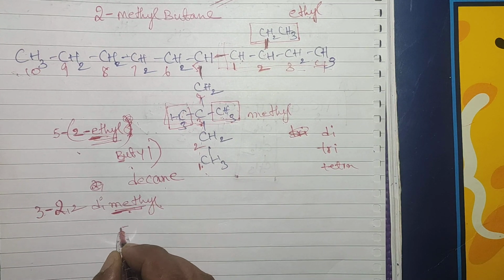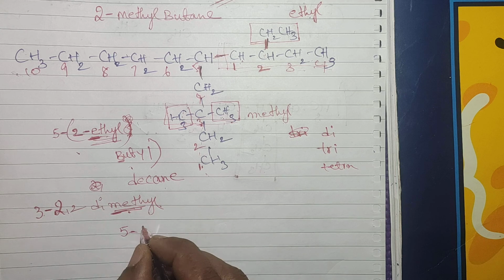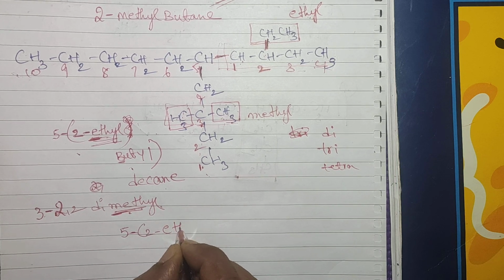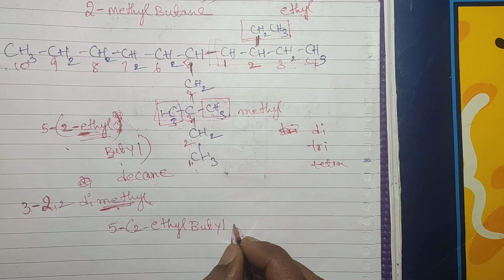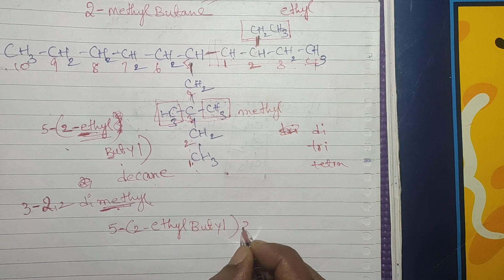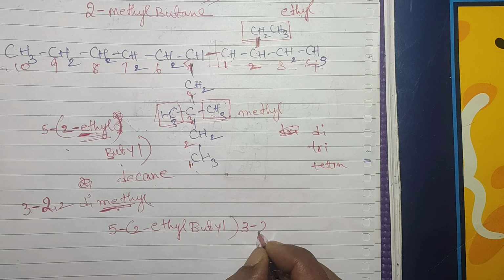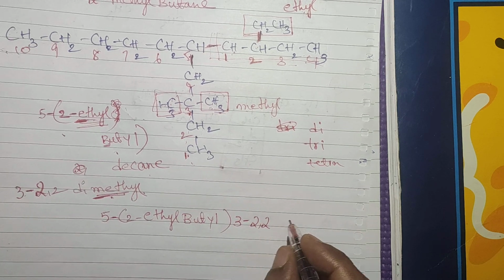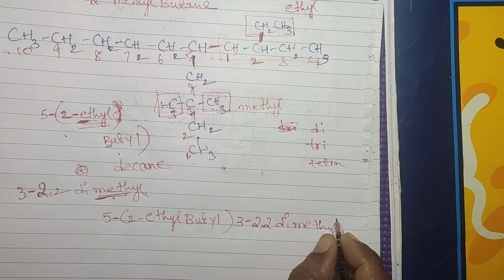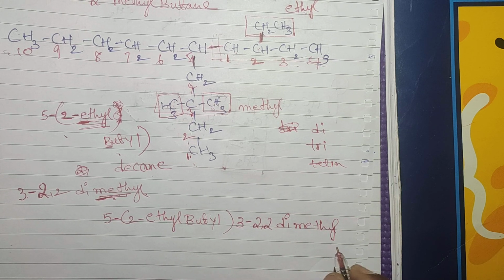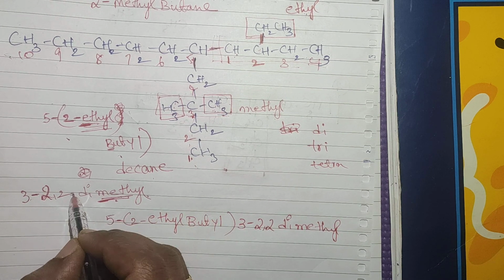Now you tell me, 5 hyphen, we already written that, ethyl, butyl, close the bracket. The third position 2 comma 2 dimethyl, sorry, went wrong.